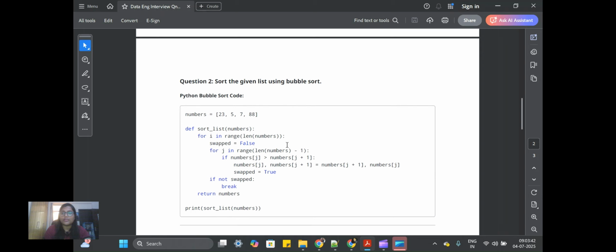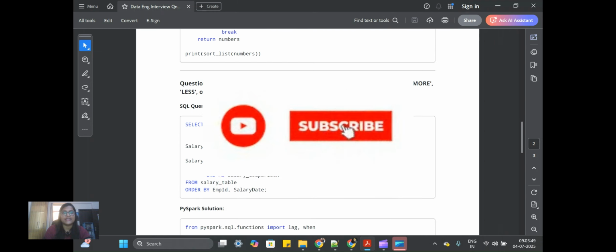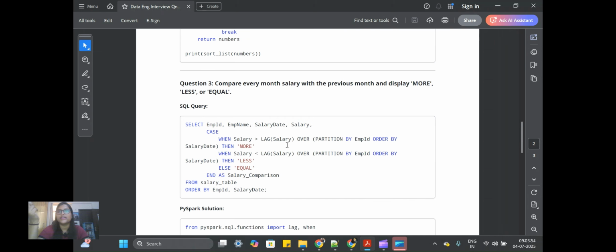You can also comment down whatever optimized solution you have in mind for the sorting. I'll go through it. Let's go to the next question, which was actually asked in round 2. Round 1 was about project discussion, where I shared my past experiences with tools like Airflow, Snowflake and cloud technologies. It was a half-hour discussion, and then I qualified for the next round, L2, with the data architects.